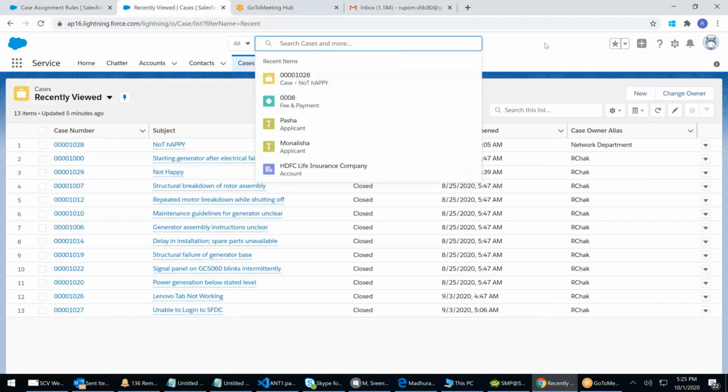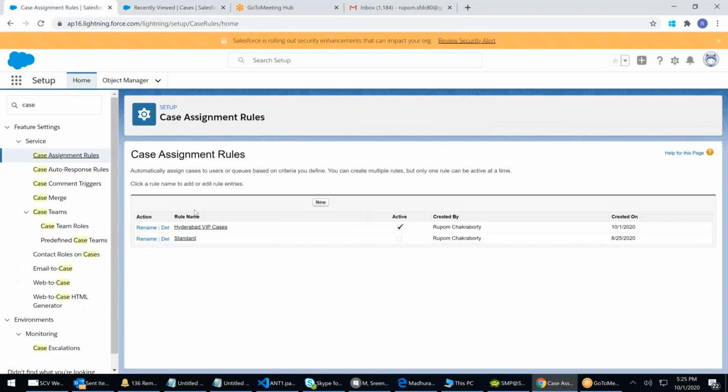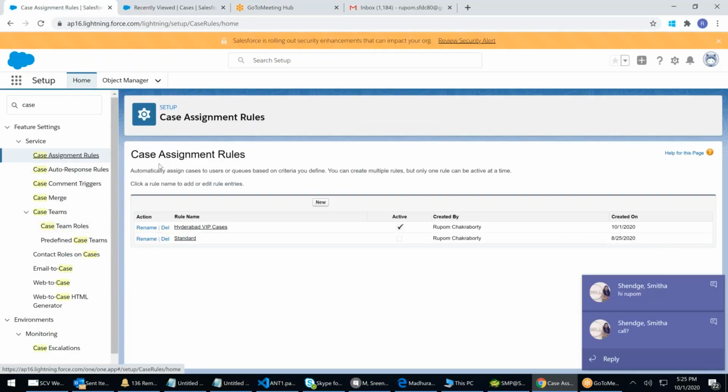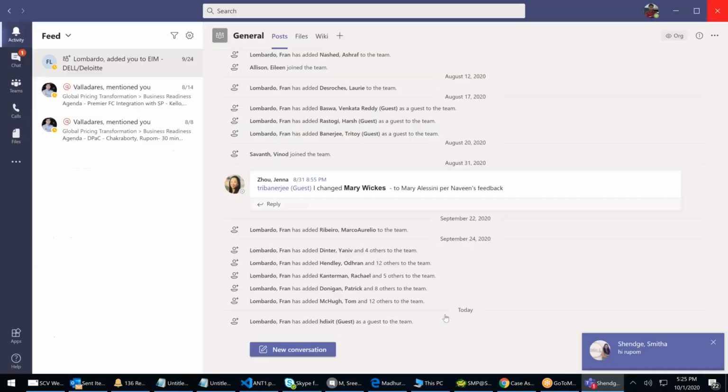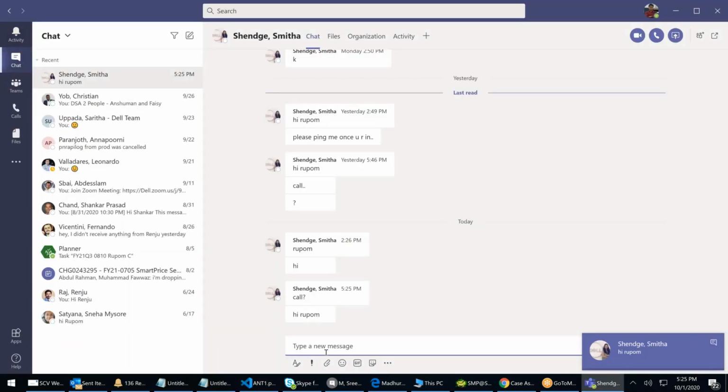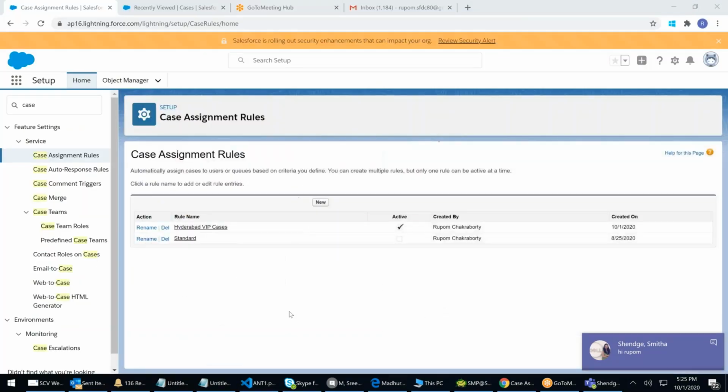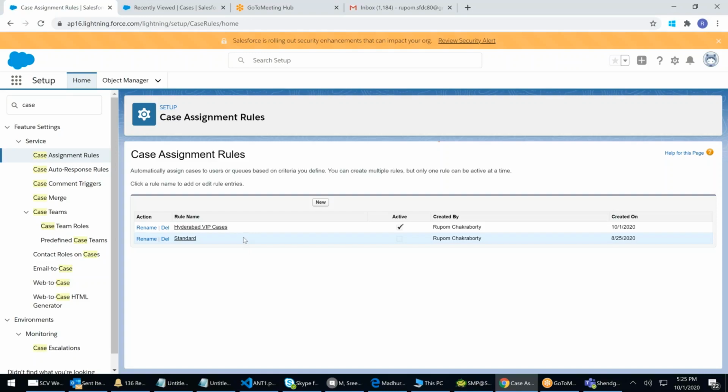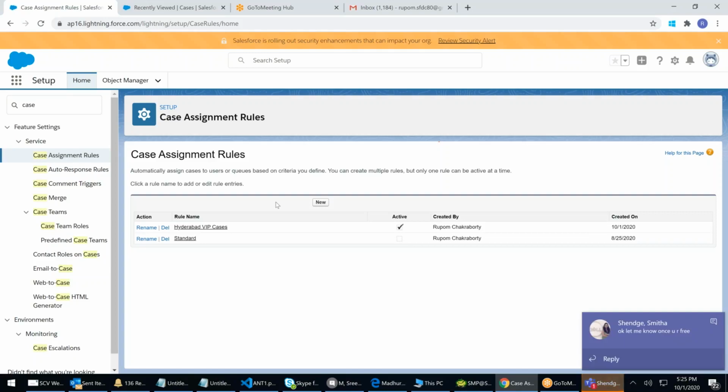Next time you go ahead and create a case, you'll see it, by the time the rule gets activated. We create auto assignment rules like this in real time. Clear? How to create an auto assignment rule? We'll see that later. We'll go to some other topic and then we'll come back again. Right? So that is the auto assignment rule.